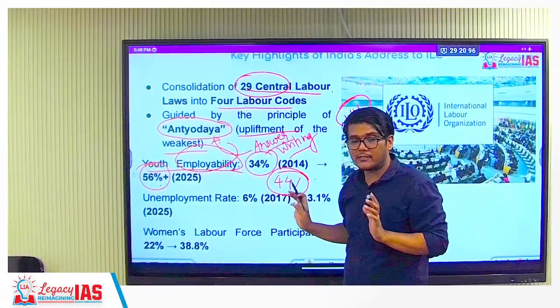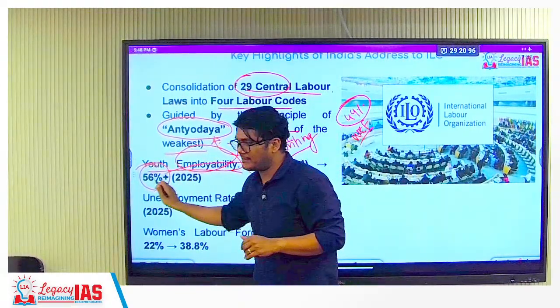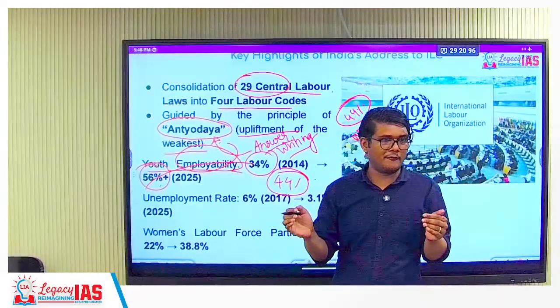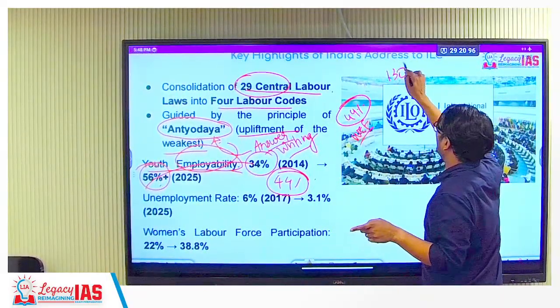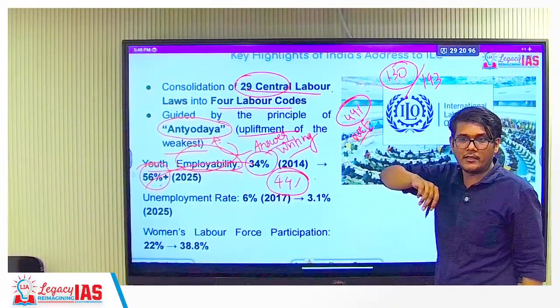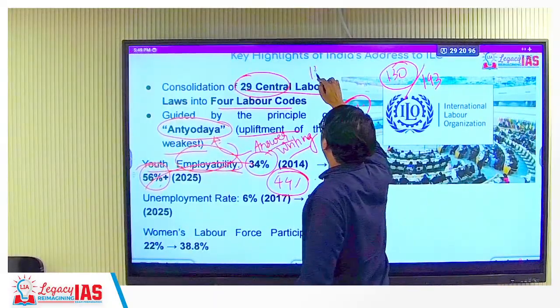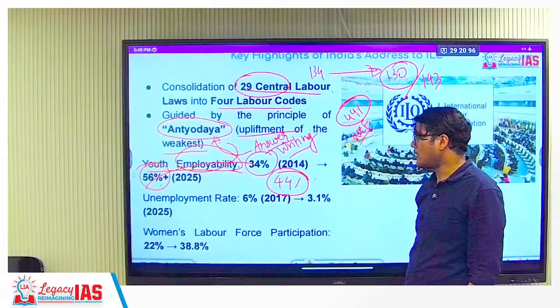Then you might write this. You have negative points, but you are falling short on positive points. Then you write this. So the same thing you can write in different manner. I have given in one of the class example about Human Development Index, India being 138th. You want to write it negatively, India is still 138th out of 193 countries. You want to write it positively, India has improved from 134 to 138th rank. Okay? That's how you use it.